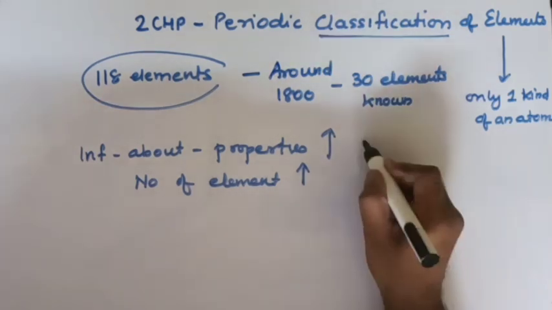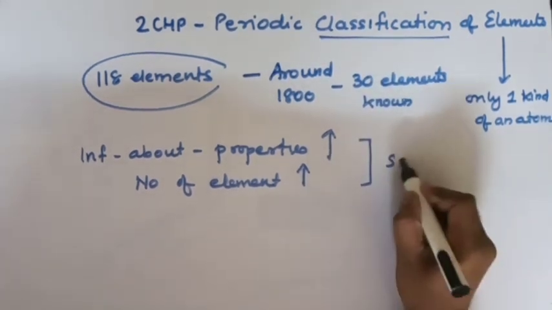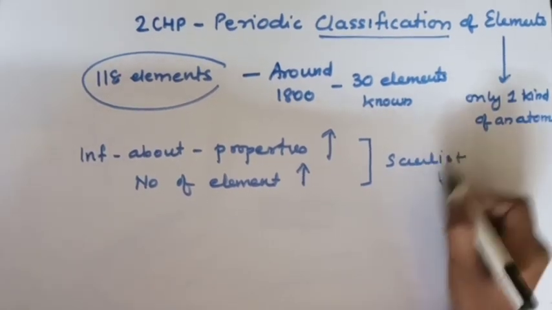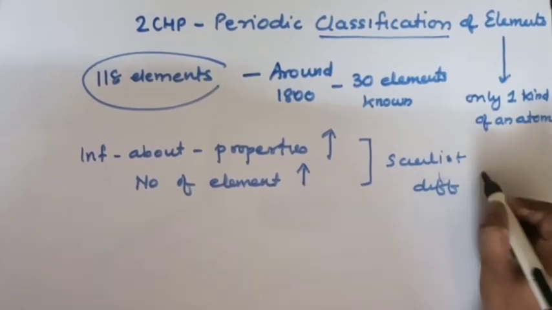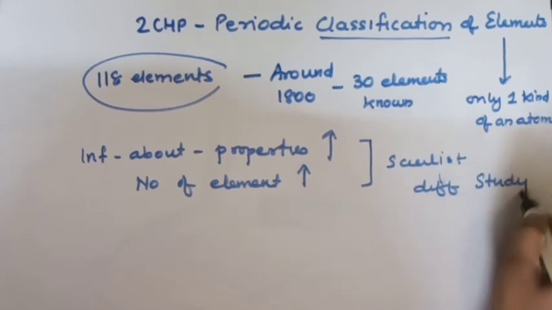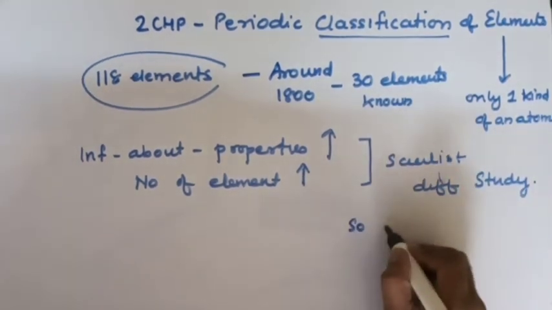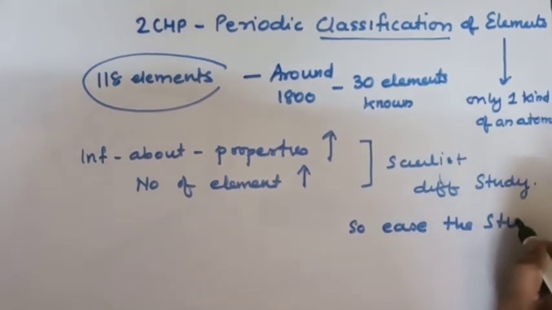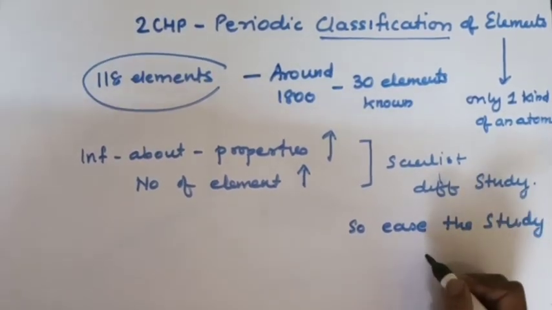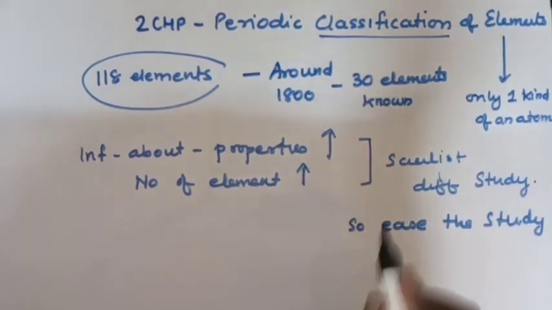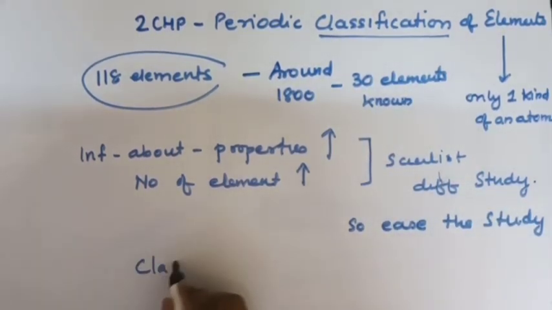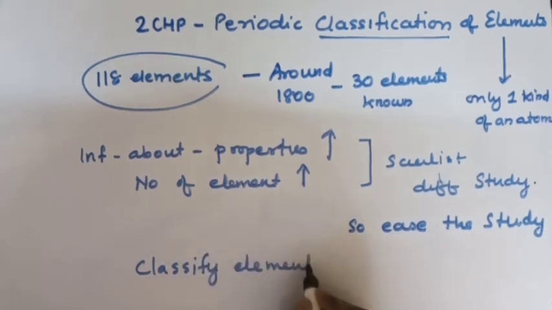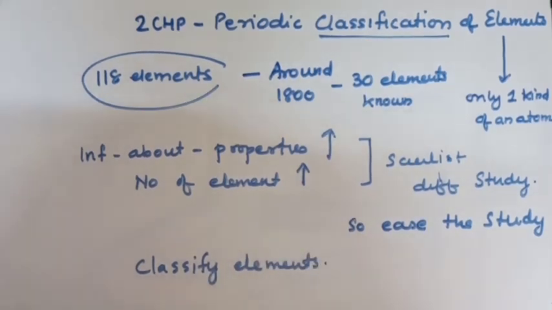So what happened was, the scientists found it very difficult to study these elements. So to ease the study of such a large number of elements, the scientists started classifying these elements.